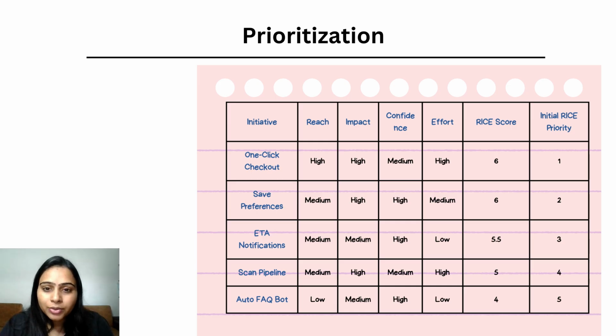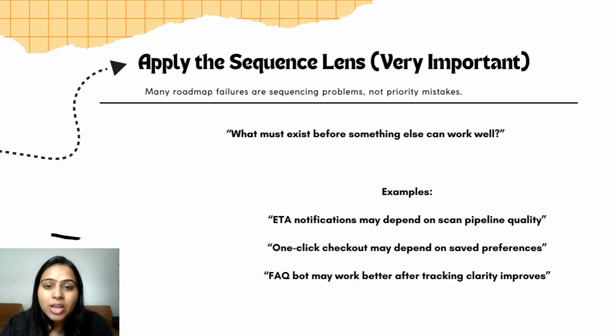We ask one question: what must exist before something else works well? So we move save preferences first because one click checkout can't perform and deliver value without it. Similarly, we fix the scan pipeline before launching ETA notification because ETA only works if tracking data is reliable. After sequencing, the roadmap changes, not in ideas but in order. RICE helps us rank ideas. Sequencing ensures they actually work.